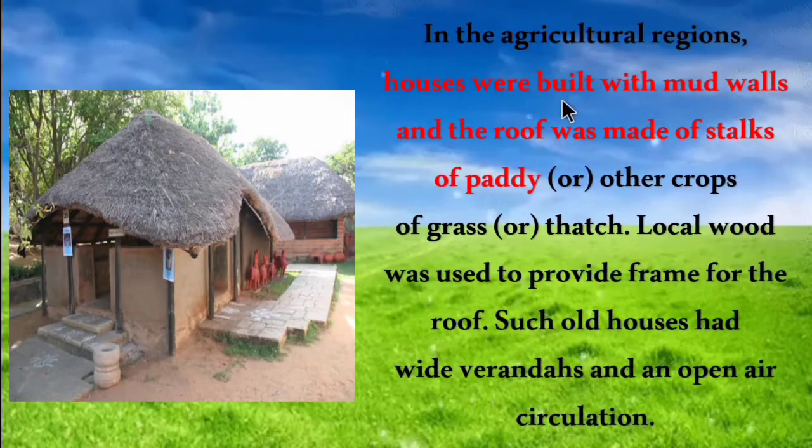Then, in the agricultural regions, houses were built with mud walls and the roof was made up of stalks of paddy or other crops, grass or thatch. Local wood was used to provide the frame for the roof. Such old houses had wide verandas and open air circulation.